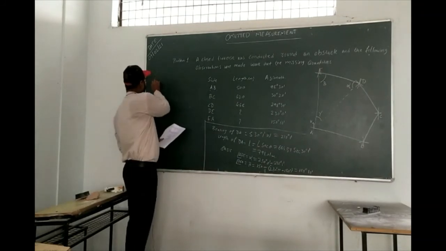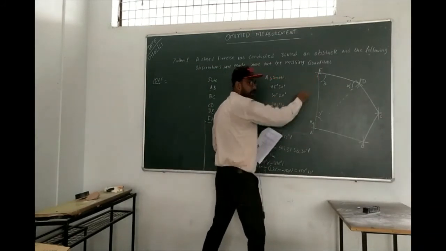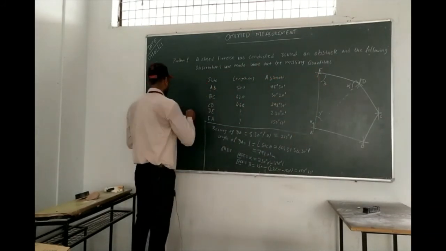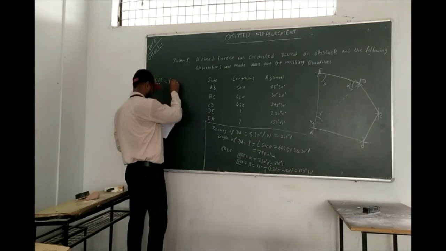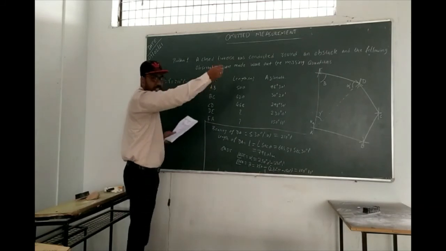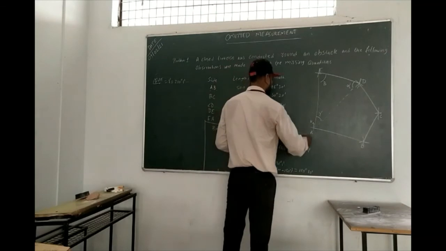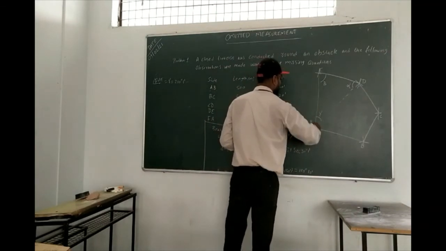Next, what is left now? Angle DAE, that is gamma, is equal to 210 degree 1 minute minus the forward line.